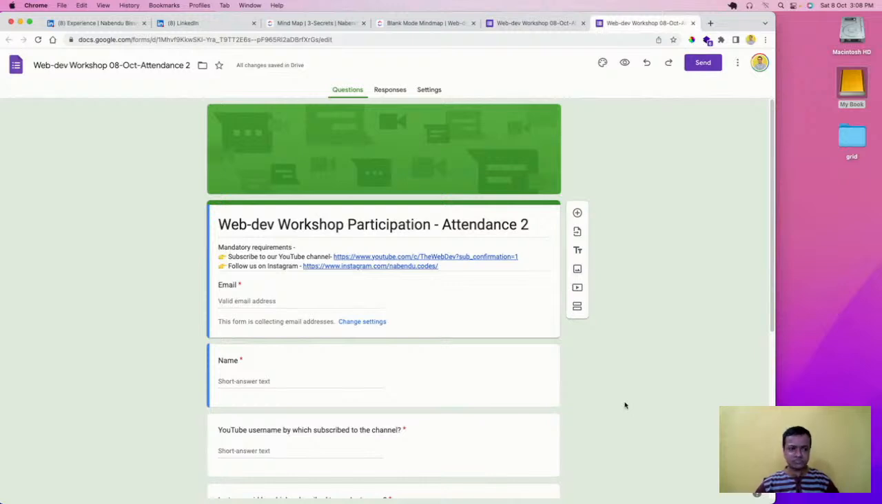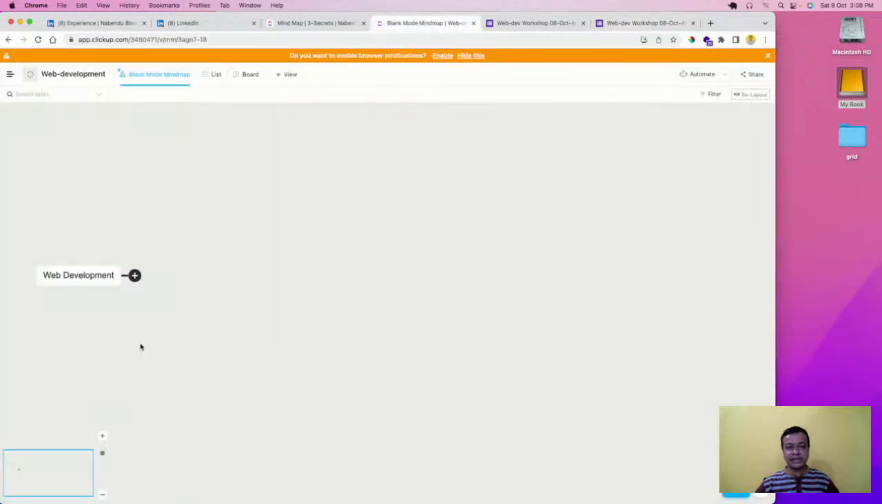Before we start with HTML, let's see something. You can do all these things at every place, but what are the actual things which are required for web development?